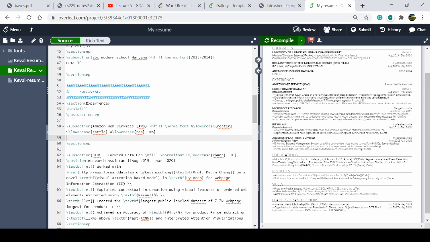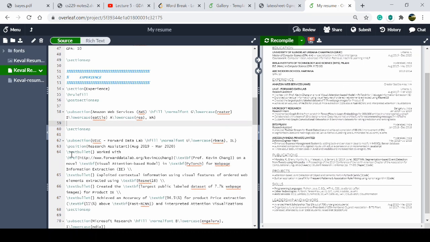So you can add, if you want to keep only some bullets, or if you don't want to keep something like the UIC Forward Data Lab research assistant position, you can just comment it by putting percent.